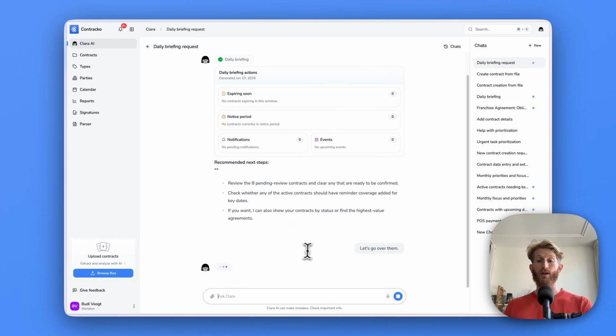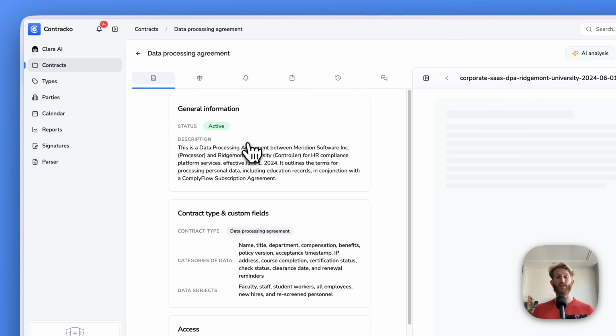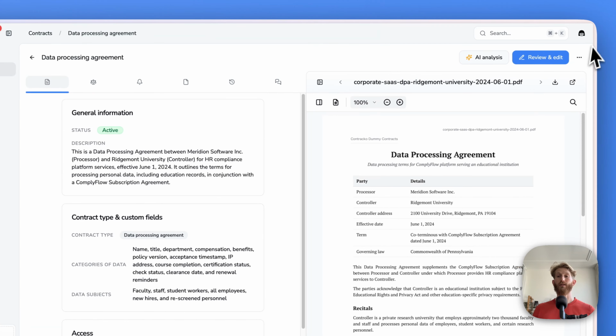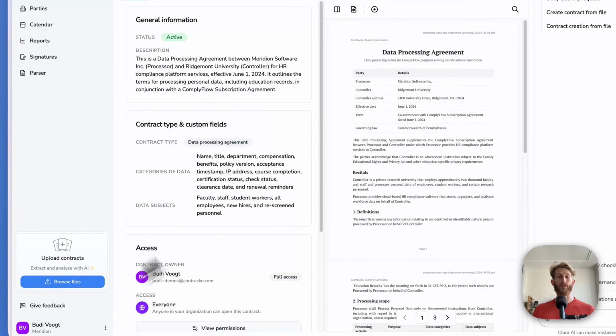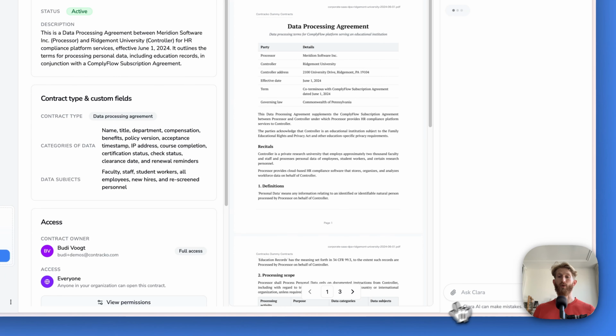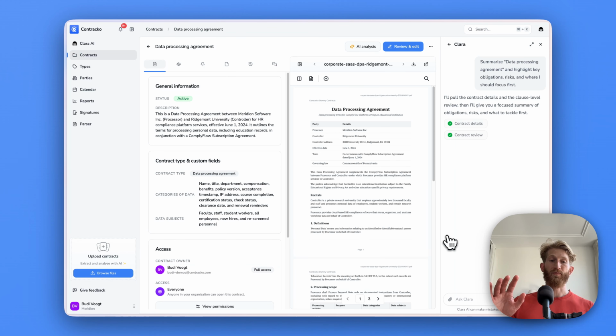You could do that conversationally with Clara like this, or in this case, you could go and review these contracts one by one. Now, while I have you here, Clara is also able to open contextually. In this case, she gets all the context of this contract, and you could, for example, ask her to summarize this contract. These are lovely ways to work with Clara.